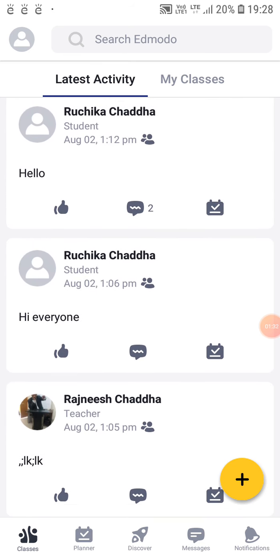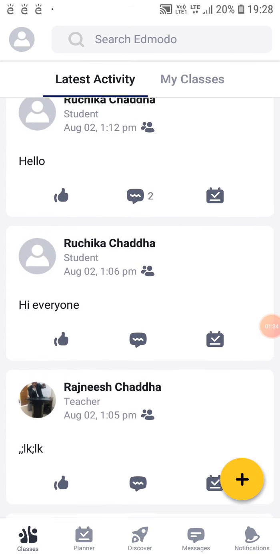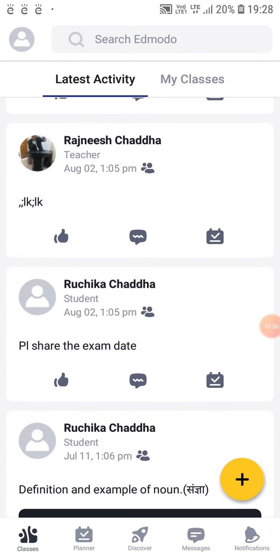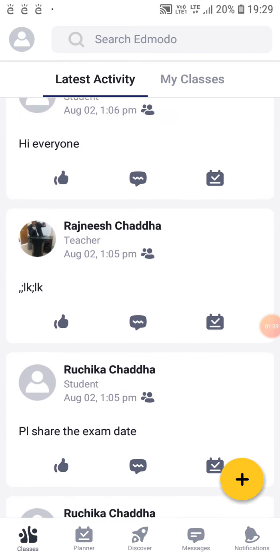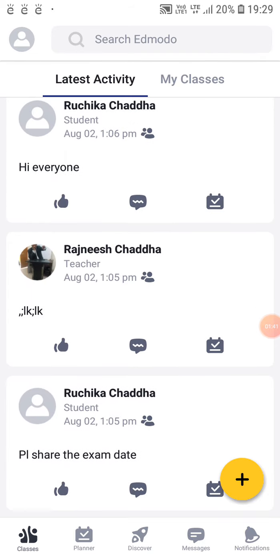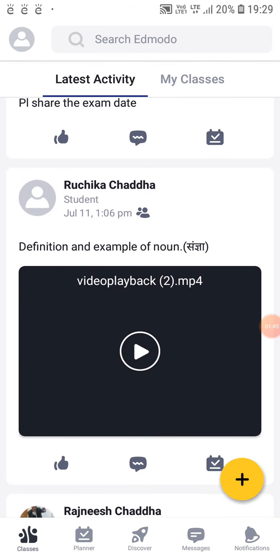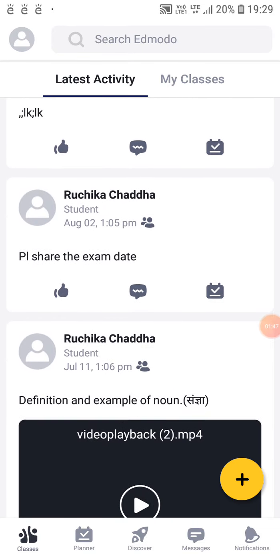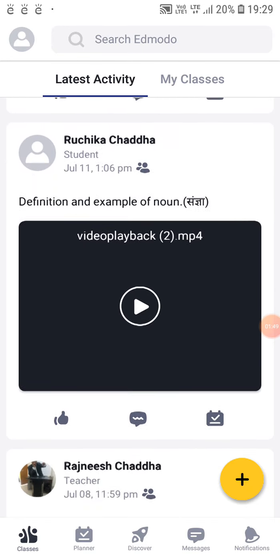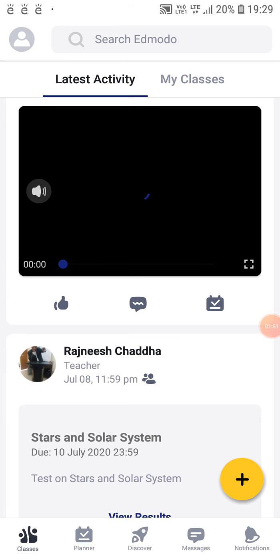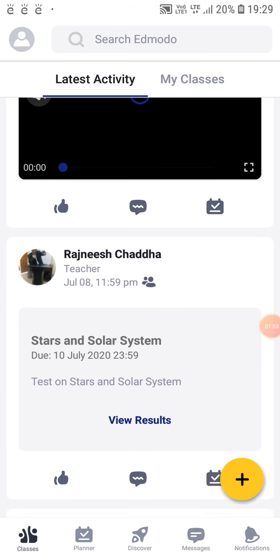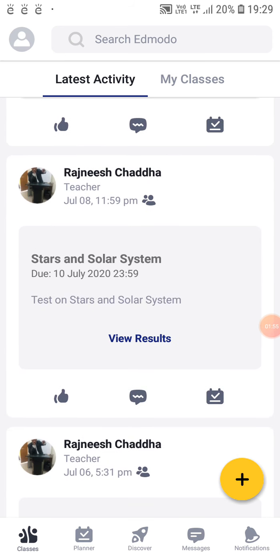This is the first page of the app, or the activity page of the app. This page is for communication between teacher, student, parent, everybody. They can see this page and understand what is happening in the classroom. You can even send videos. You can see that some videos are sent over here. I'll not go into opening that particular video, but videos can be sent into this.